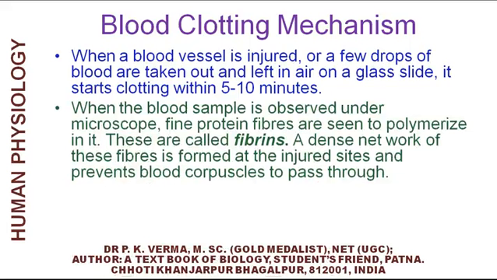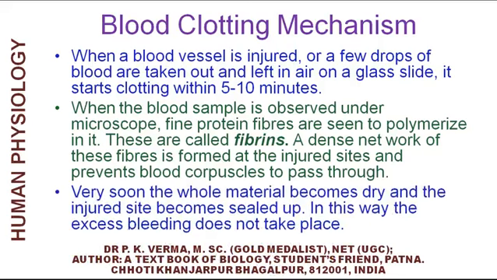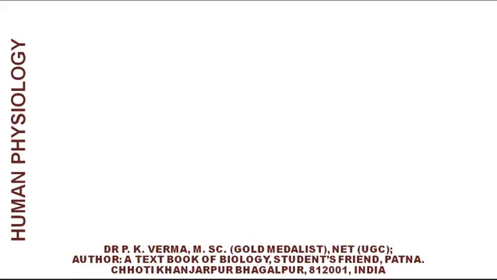These are called fibrins. A dense network of these fibrins is formed at the injured site and prevents blood corpuscles to pass through. Very soon, the whole material becomes dry and the injured site becomes sealed up. In this way, the excess bleeding does not take place.